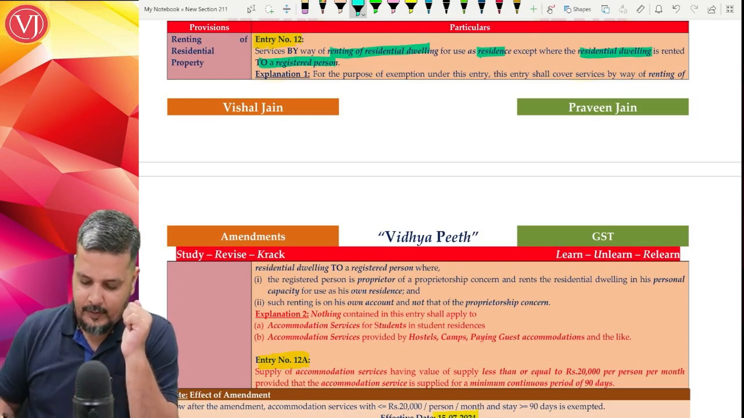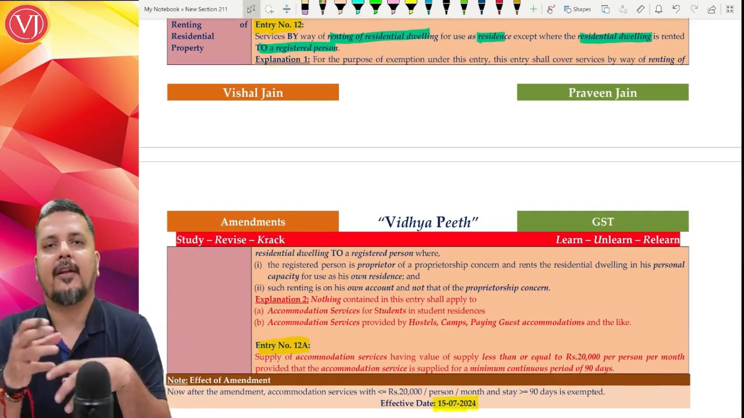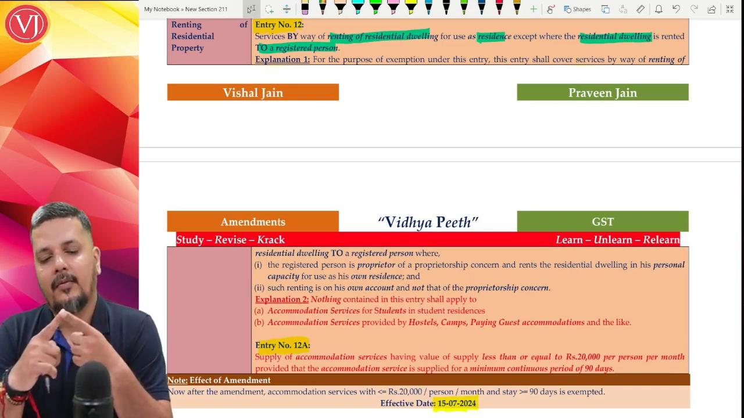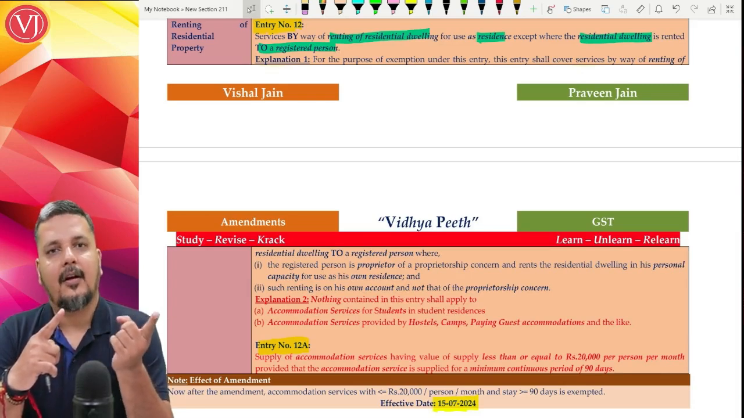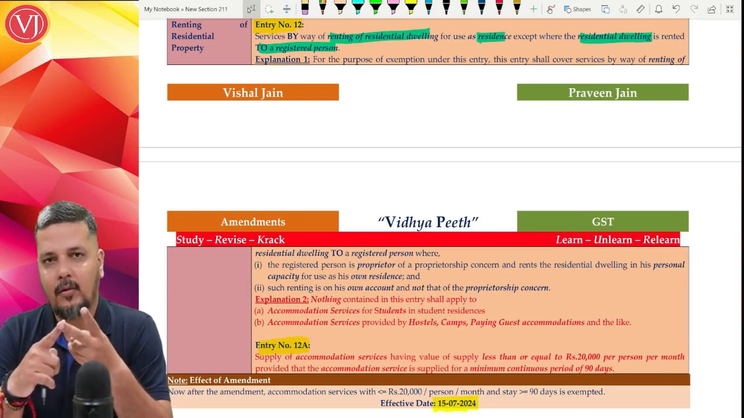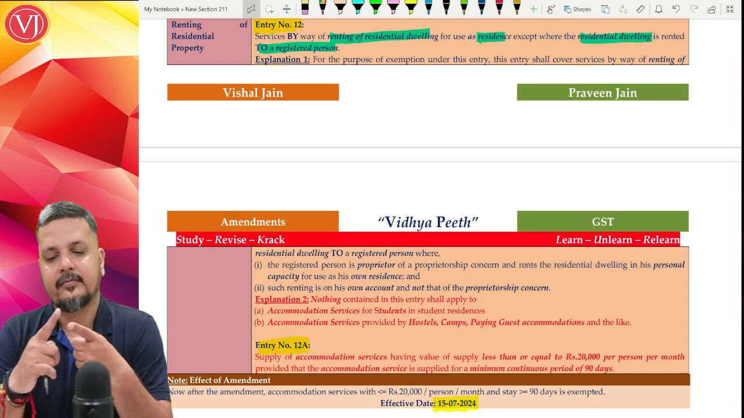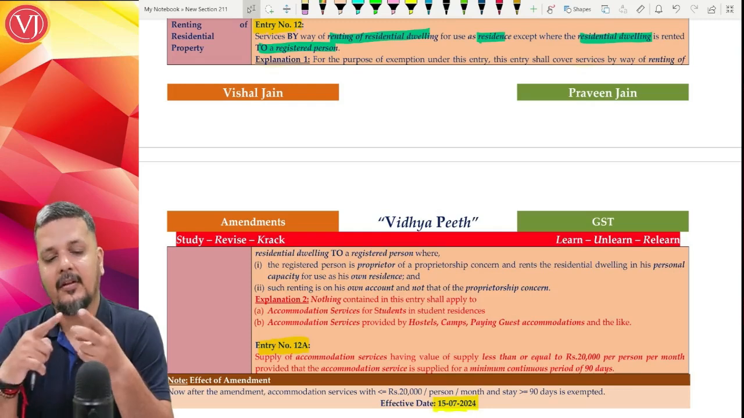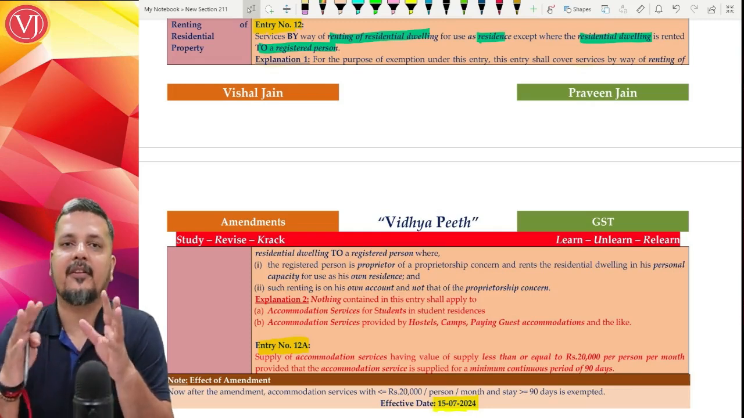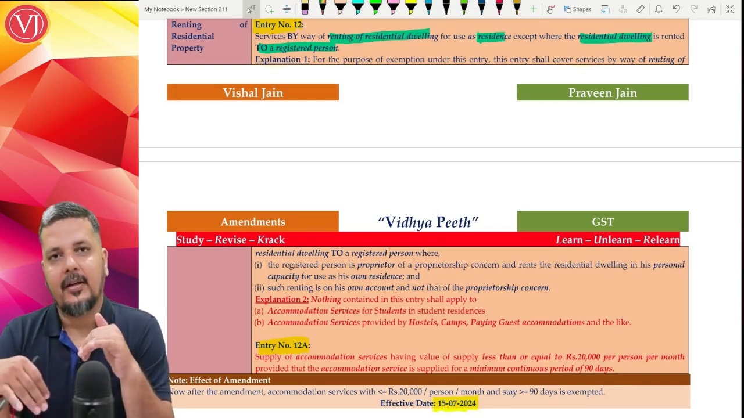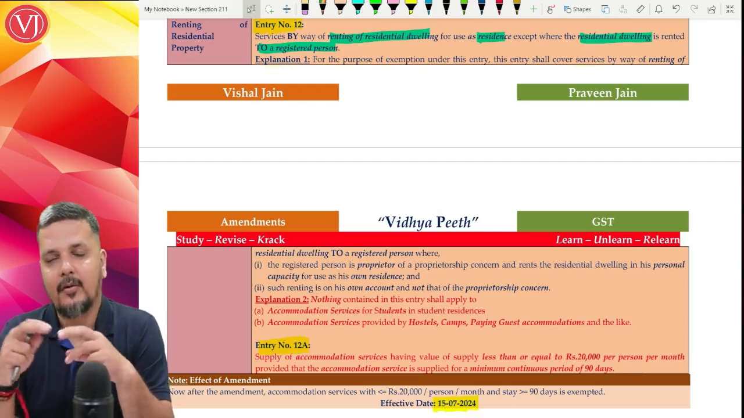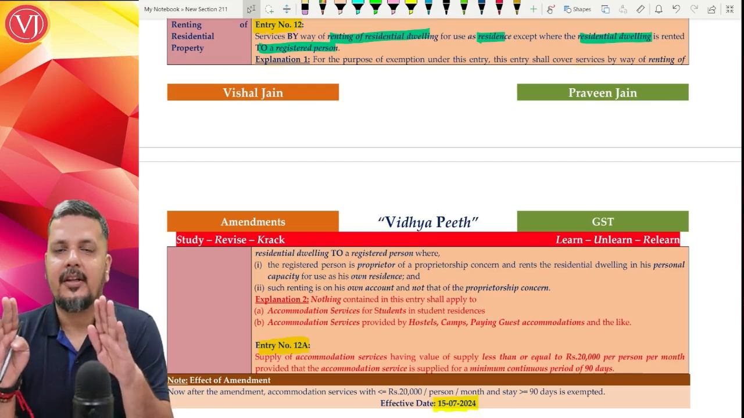Now, there was an explanation one to clarify that if there is a proprietorship concern and the proprietor has taken two residential properties on rent, one for his business, say for example staff quarters, and one for his own home. For staff quarters, it is not exempt because he will be acting as a registered person if he is registered. For his own residence, which is not a business expense but a personal expense, that still will be exempted, because though that proprietorship concern may be registered, when you're talking about his own house, he should not be taken as a registered person.